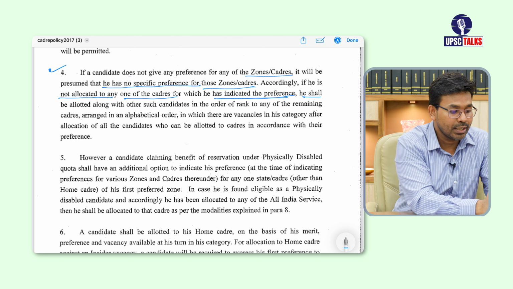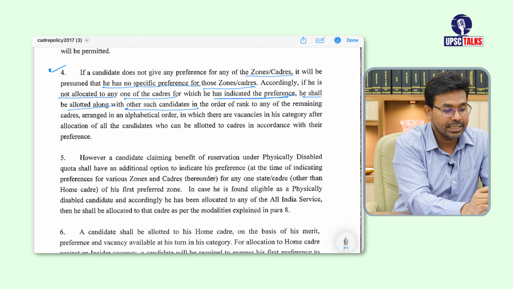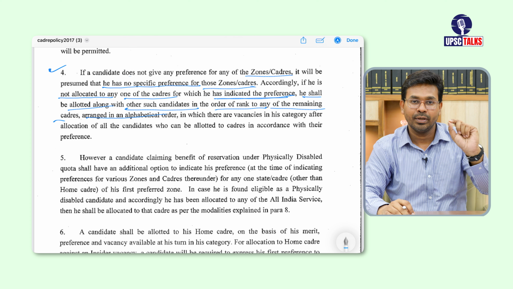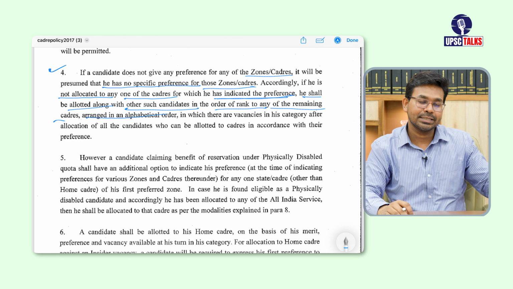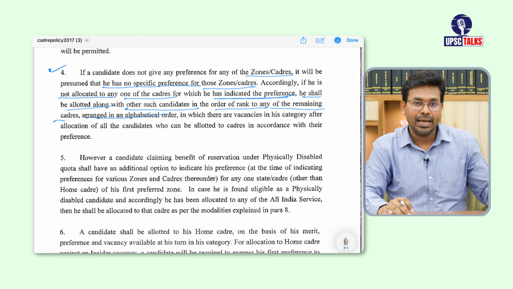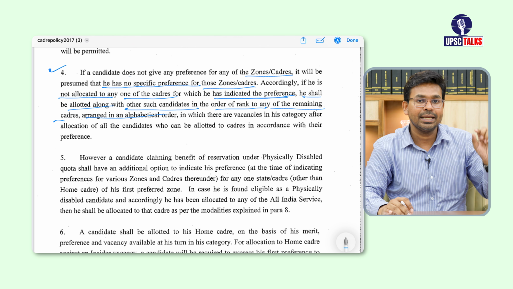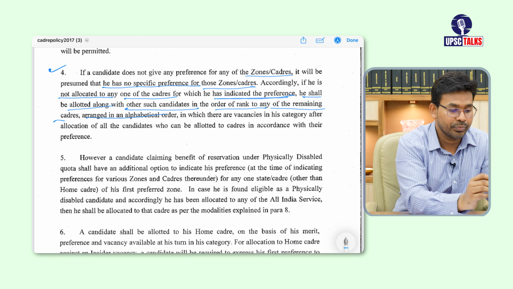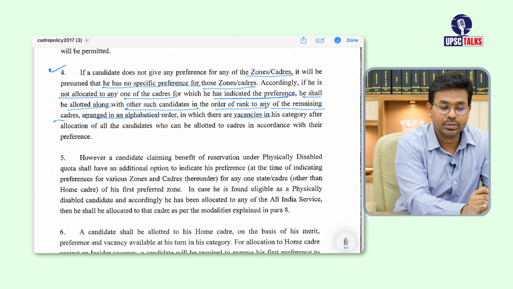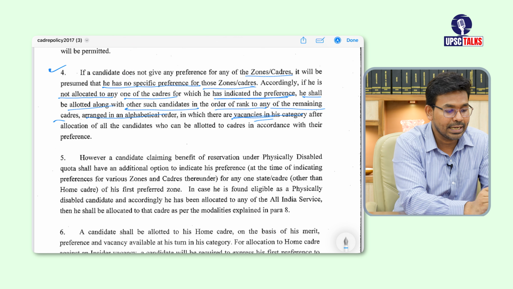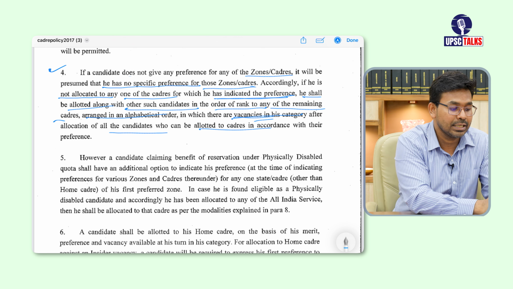He shall be allotted along with other such candidates in the order of rank to any of the remaining cadres arranged in alphabetical order. So you will be given a cadre along with other candidates, and they will put the states in alphabetical order, and then they are going to allocate the cadre to you, where there is vacancy, okay, after allocation to all candidates who can be allocated to cadres in their preference.